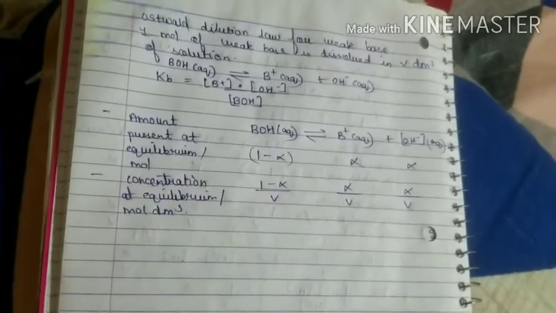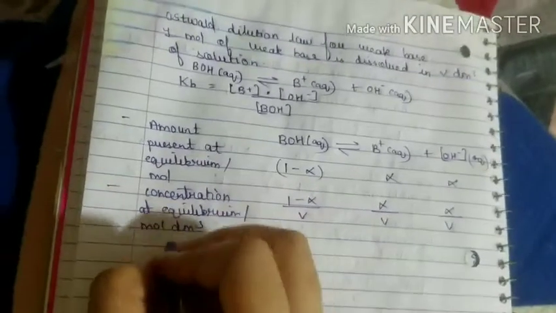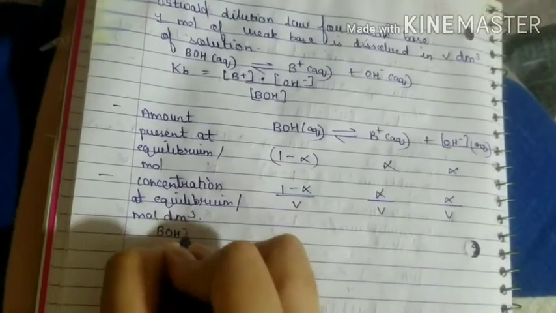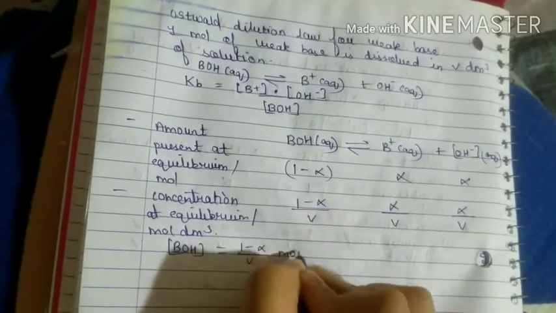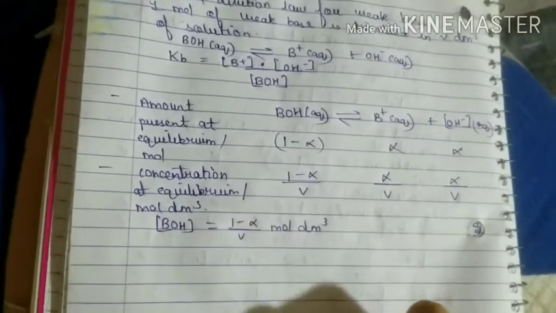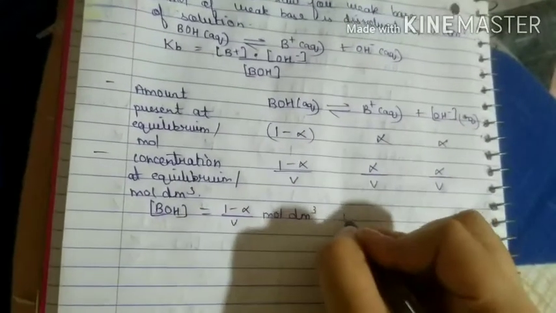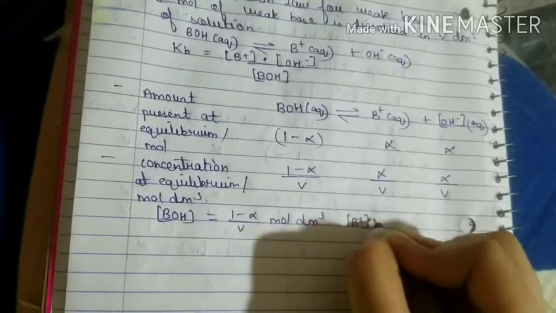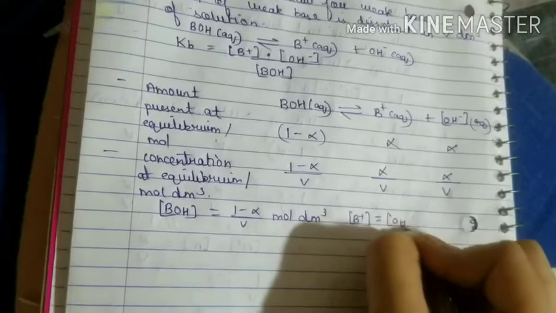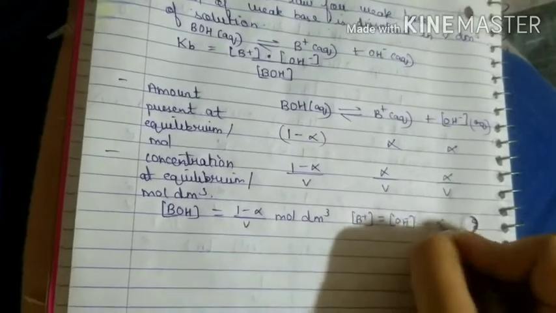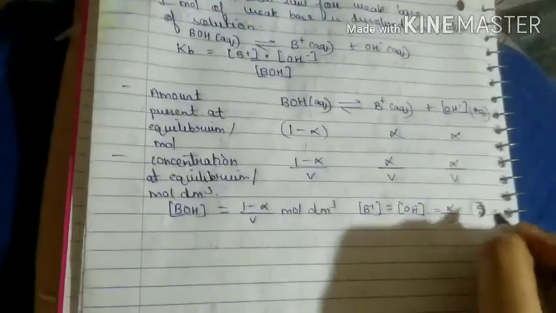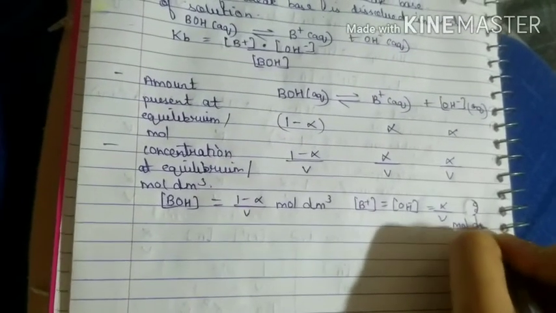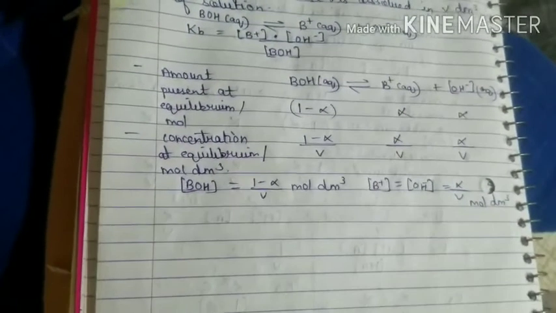So now you have the values of BOH, that is 1 minus alpha by V mole dm cube, right? Then if you look at the values of B plus and OH minus, it is the same. So you are going to write B plus is equal to OH minus, and this is also going to have the same unit, that is mole per dm cube.